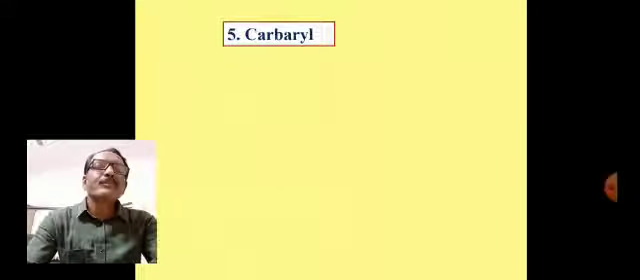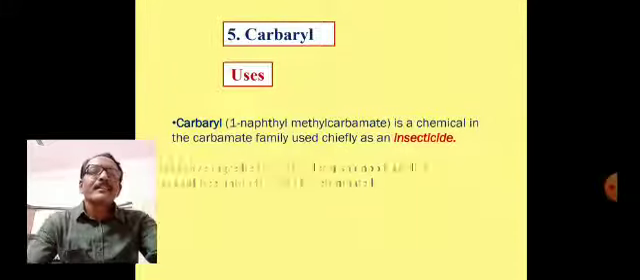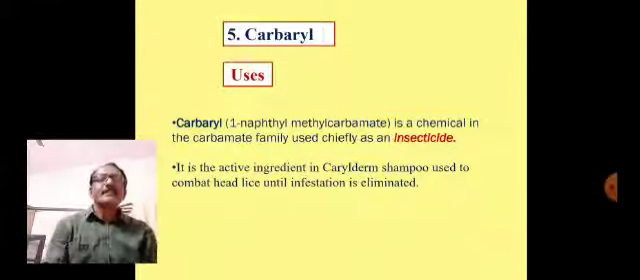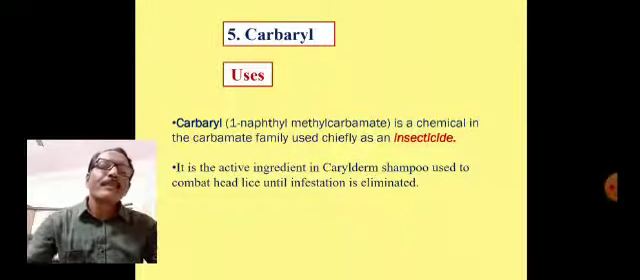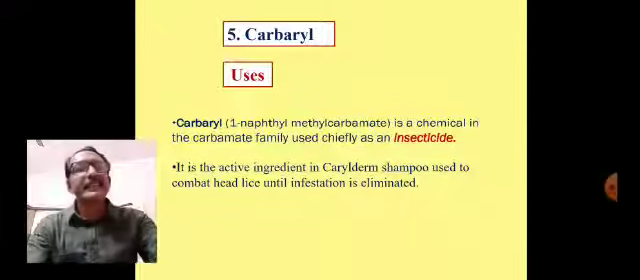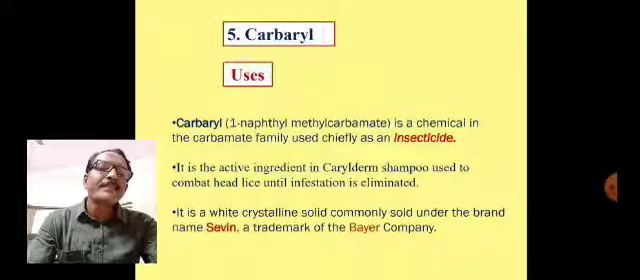Now we'll see some uses of carbaryl. Carbaryl, that is 1-naphthyl methyl carbamate, is a chemical in the carbamate family used chiefly as an insecticide. Again, it is one of the insecticides. It is the active ingredient in some shampoo used to combat head lice until infestation is eliminated. It is a white crystalline solid commonly sold under the brand name Sevin, a trademark of Bayer company.